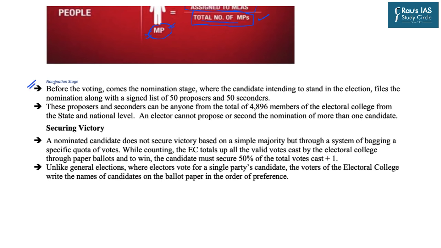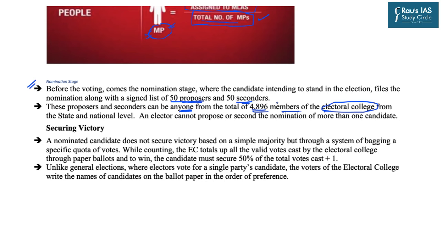Now come to the nomination stage. Before the election, there is a nomination, and the candidates who intend to stand in the election have to be nominated. That nomination has to be signed with a list of 50 proposers as well as 50 seconders. And these proposers and seconders can be anyone from the total of 4,896 members of the Electoral College. That is the total number of MPs and MLAs in India.